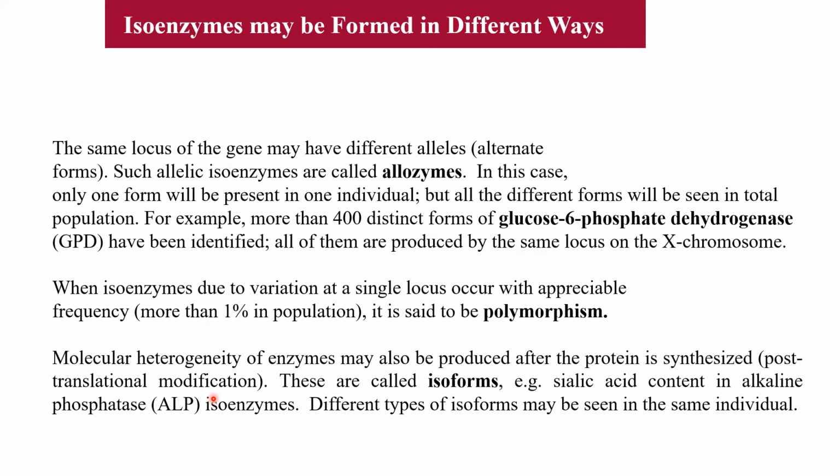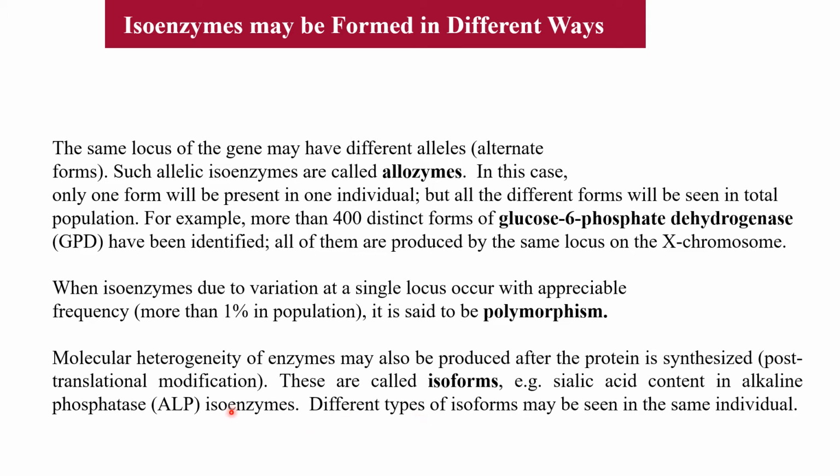Molecular heterogeneity of enzymes may also be produced after the protein is synthesized, meaning post-translational modification. These are called isoforms. For example, sialic acid content in alkaline phosphatase isoenzymes. Different types of isoforms may be seen in the same individual. Isoforms means their difference is after the translation. So modification is after translation.